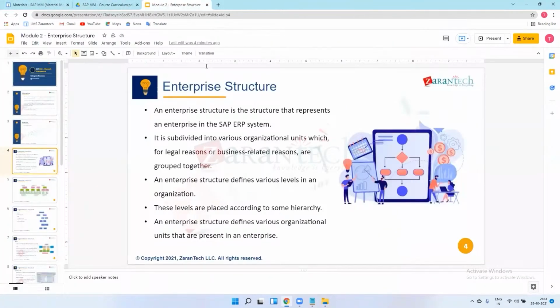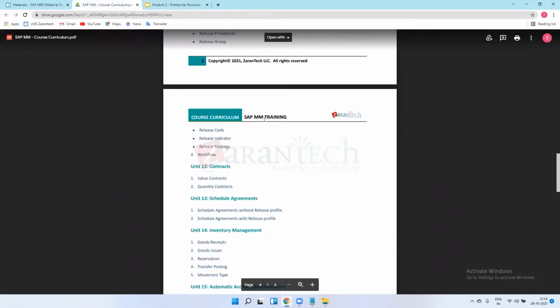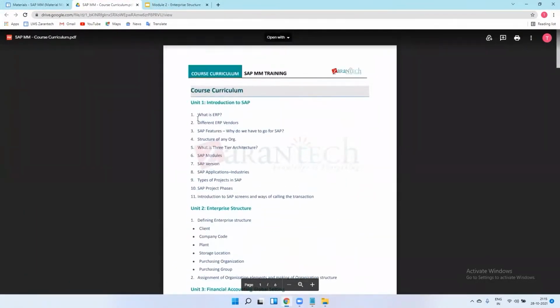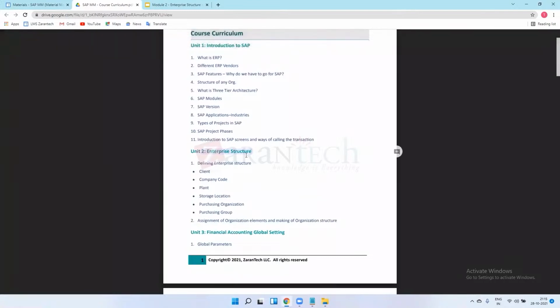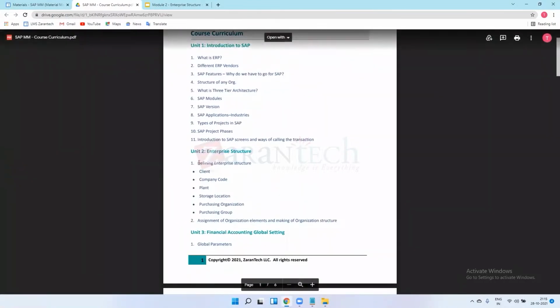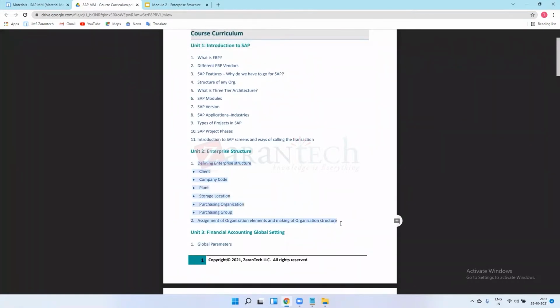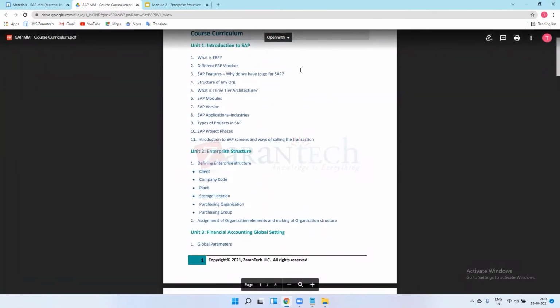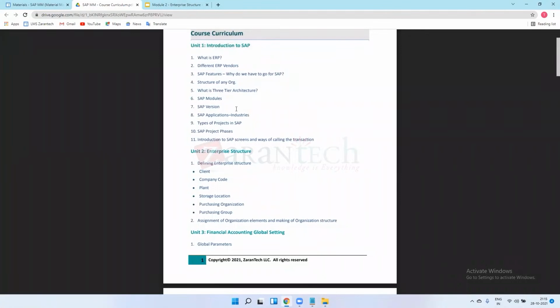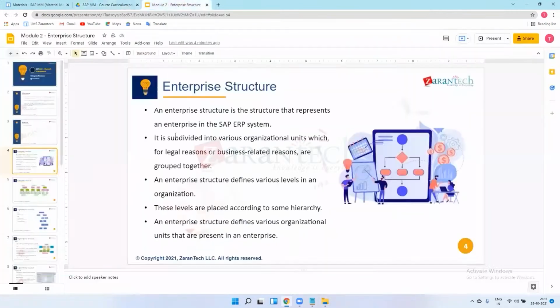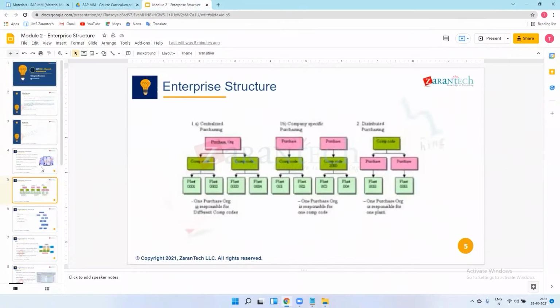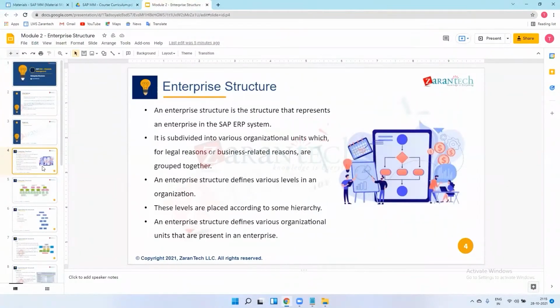Got it. So coming to the enterprise structure, this is our first chapter. So we have completed this basic introduction of SAP. Coming to the enterprise structure, I will explain this structure and assignments theoretically in today's session in the next 15 minutes. And from the next session onwards, we'll directly start working on the SAP system. In the first 5 minutes, I will explain these PPTs for revision, and directly we'll go to the practical session.